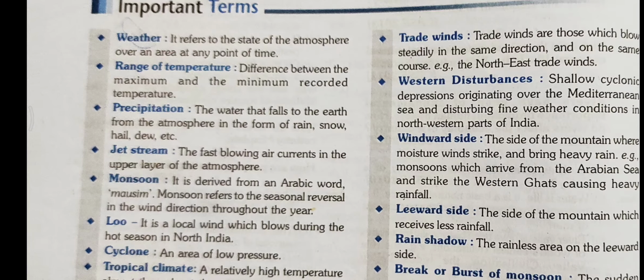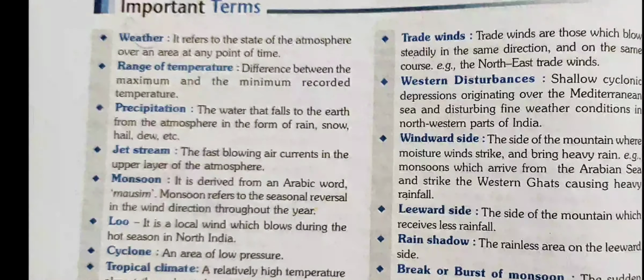Next term is windward side and leeward side. Windward and leeward both are connected terms. The direction from which wind is coming to the mountain, that is windward side, and the opposite side of windward is called leeward side.